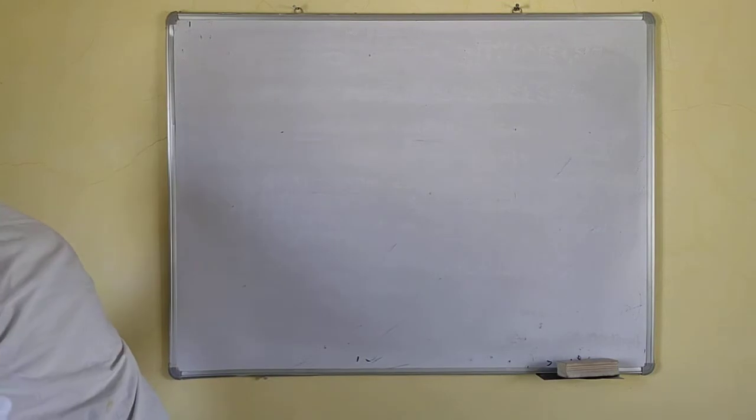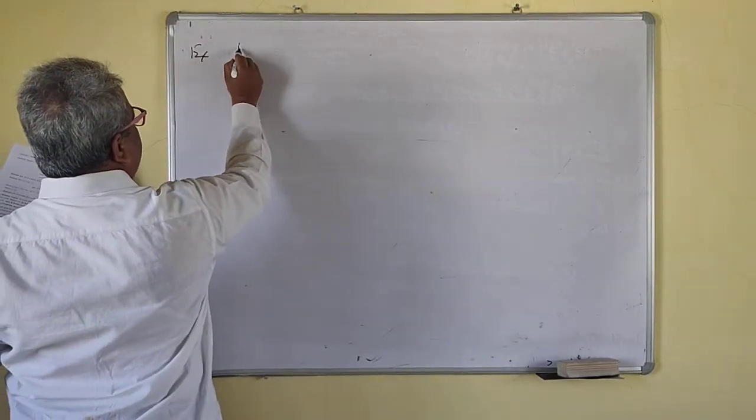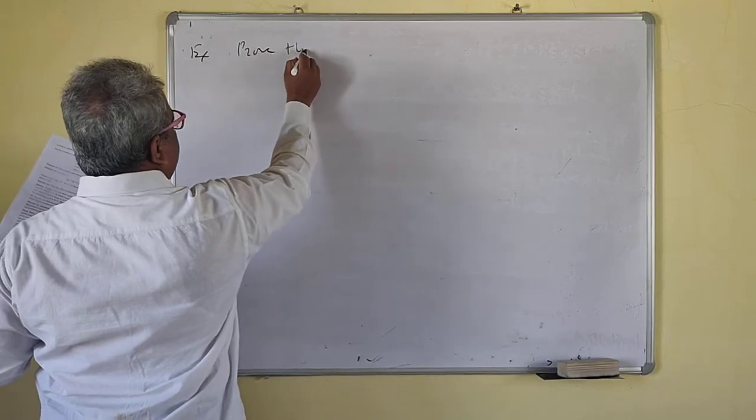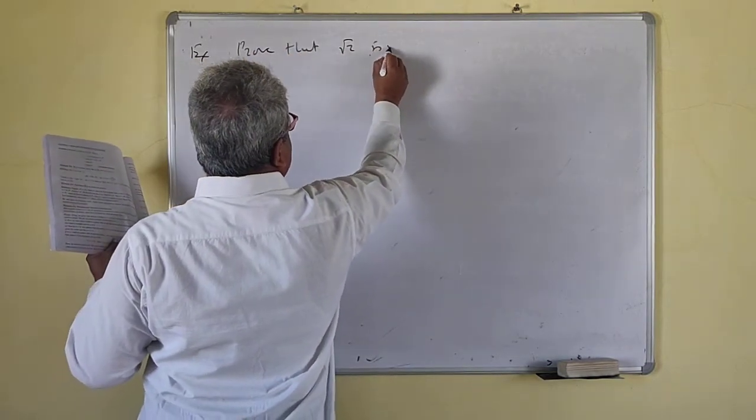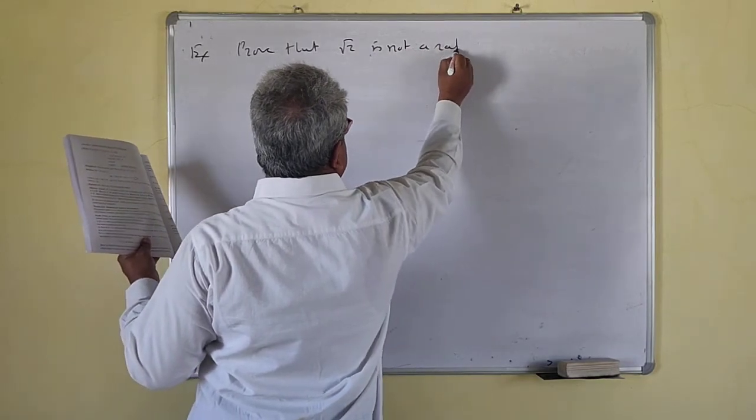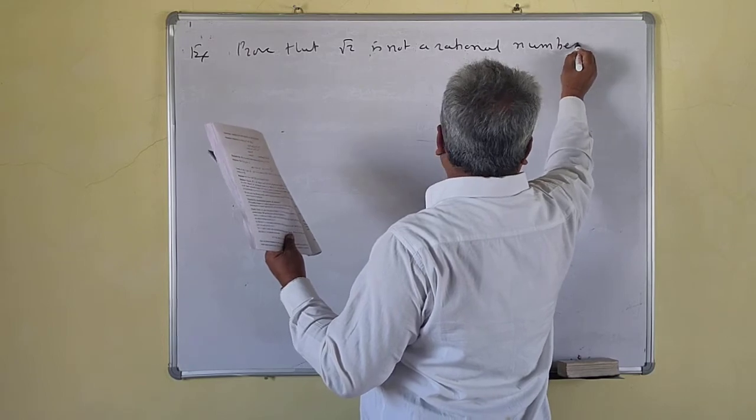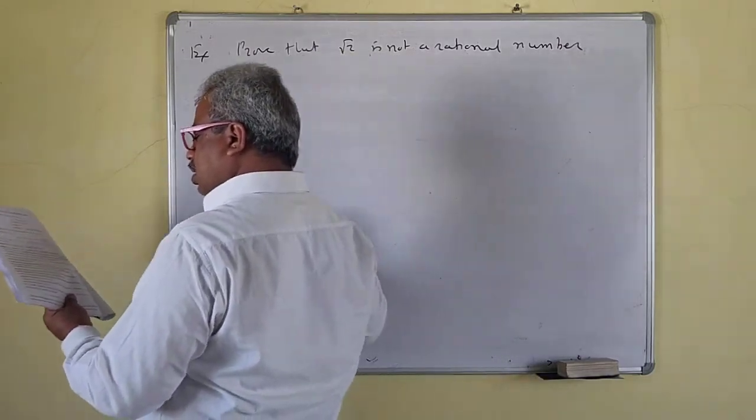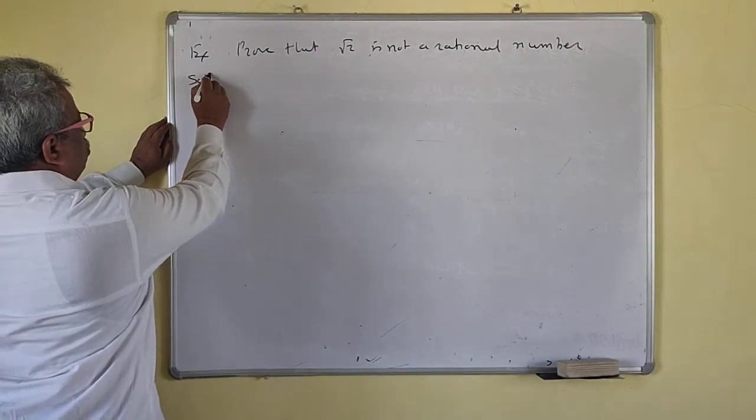Now we have to prove that, next example, very important: prove that root 2 is not a rational number. This we have to prove. Okay, so solution.